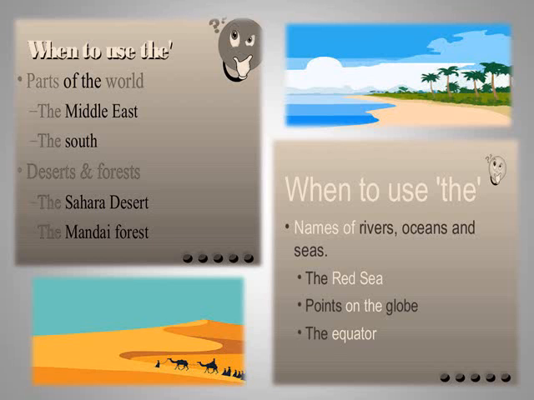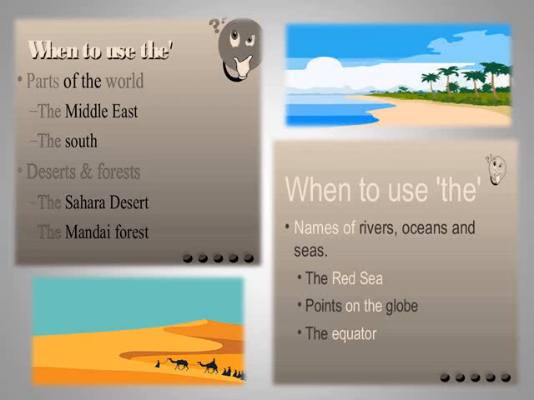When to use the? Now, parts of the world: the Middle East, the South, deserts and forests, the Sahara Desert. Why am I using the before Sahara Desert? Because the Sahara Desert is the only one in the world. There is no other Sahara Desert. So I am using the before that. The Thar Desert. I am using the to tell the importance of the Sahara Desert, that it is the only one.